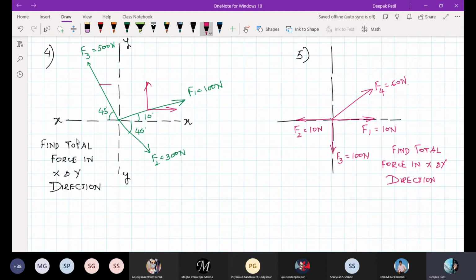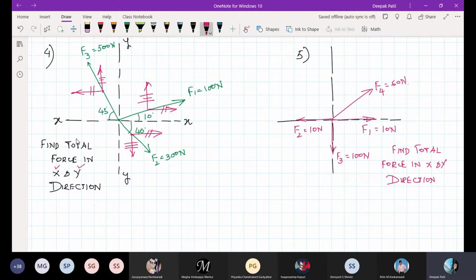Okay, so here the x component will be like this. For this force, the x component will be like this, and for this force x component will be like this, and the y component will be like this. So you have to add this, and you have to subtract this one because it is in this direction. And in the y component you have to add this and subtract this one because it is in the downward direction. So then you will get the net force or the total force in x and y direction.